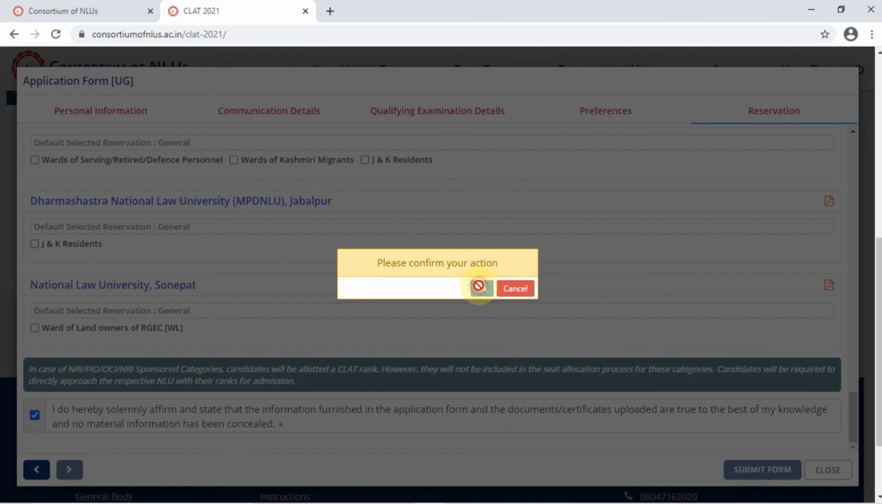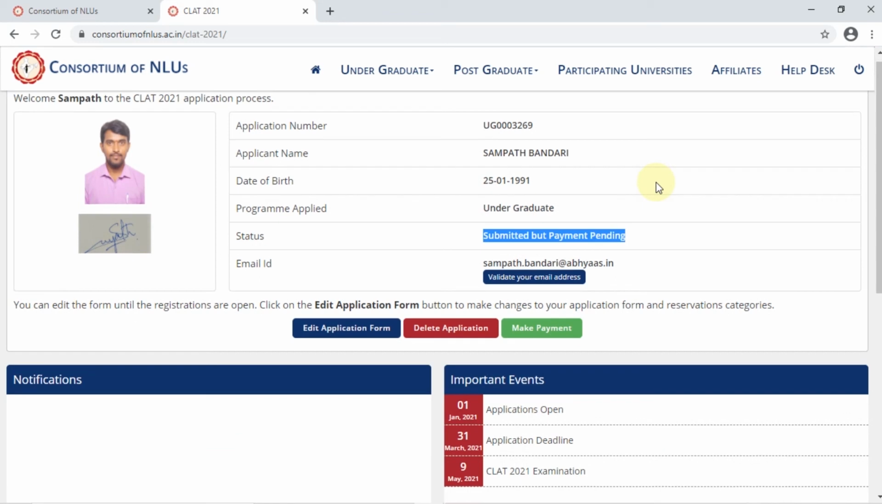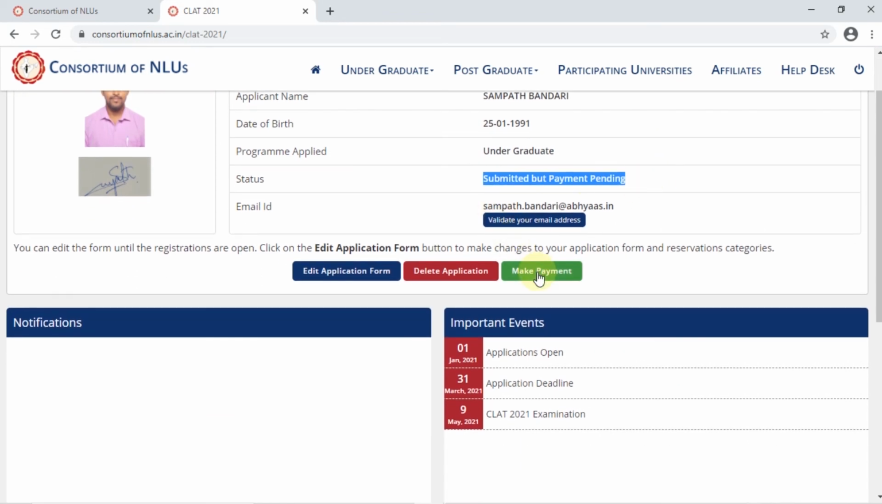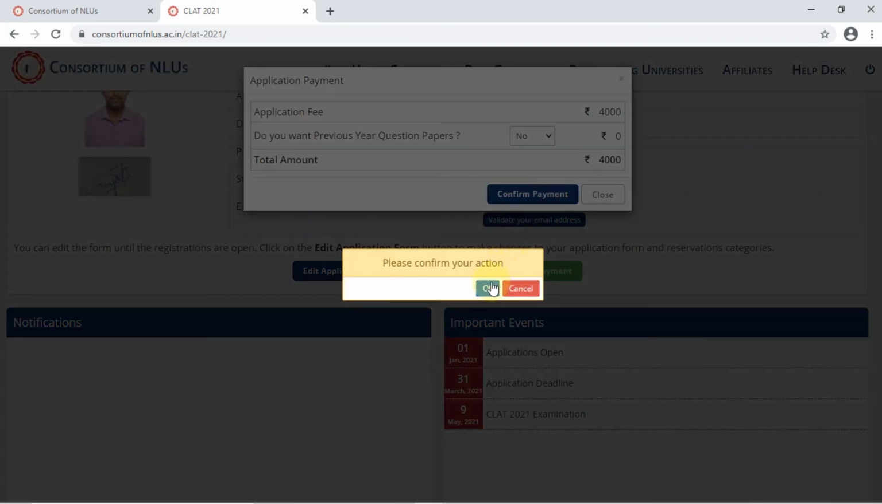Once we hit submit, confirm your action. And then again, a page like this will open up where you can clearly see the status is submitted, but payment is pending, right? So go ahead and you can further make payment by this. The application fee, like I said, for general category is 4,000. In case you want the previous year question papers to be sent to you, click yes or no accordingly. But in case you do yes, an additional 500 rupees is going to be charged. So I'm clicking no for now. Total amount is 4,000. You can confirm your payment,